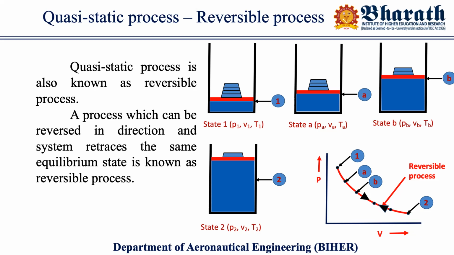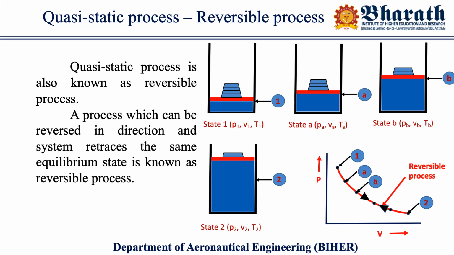Previously, when the system travels from 1 to 2, it's the expansion process. Once it reached state 2, I decided to reverse this process. For that, I'm going to place the load again on top of the piston. So first I'm keeping one more load.